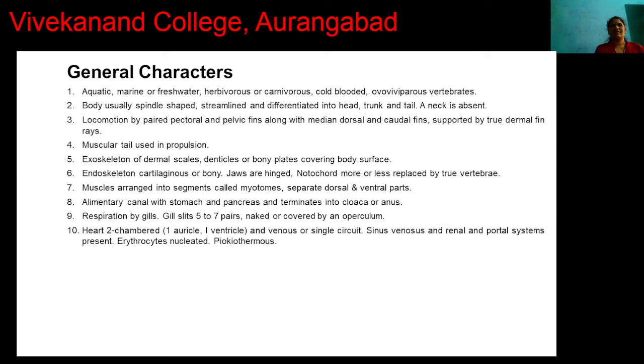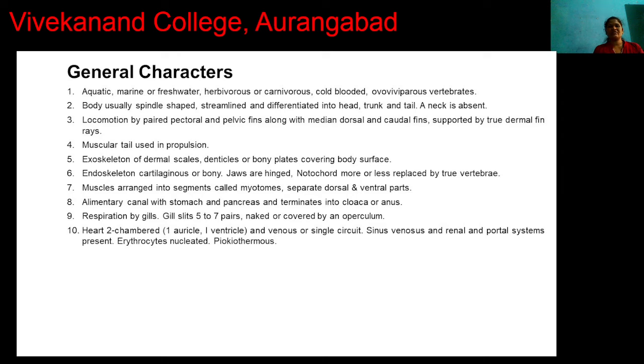In fishes, neck is absent. The paired appendages of fishes are fins, and it consists of paired pectoral and pelvic fins along with median and dorsal fins, and these fins are supported by true dermal rays. The tail is present and is used in propulsion.